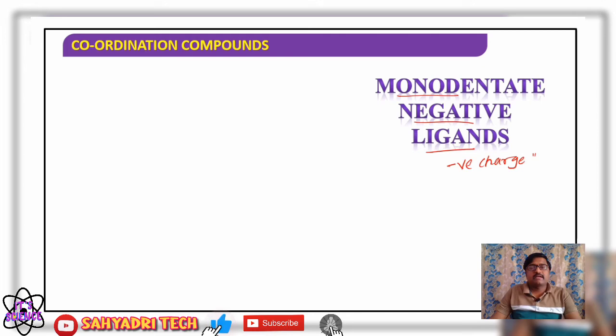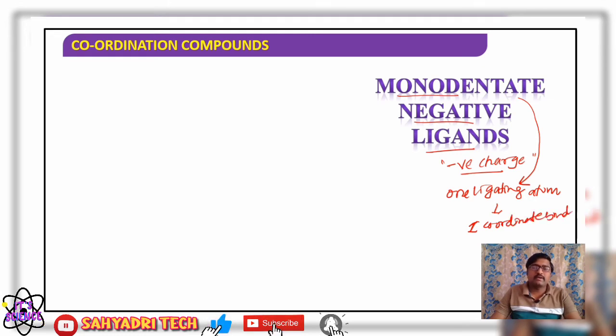Monodentate means it has only one ligating atom in it, and therefore it is going to make only one coordinate bond.